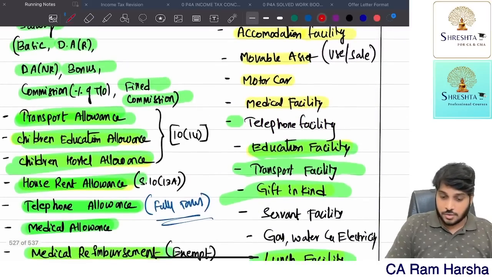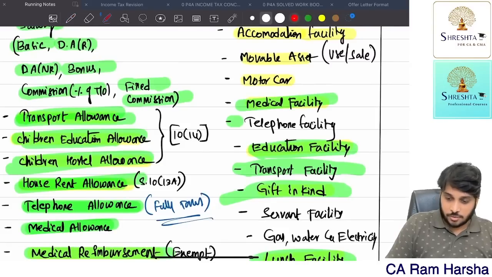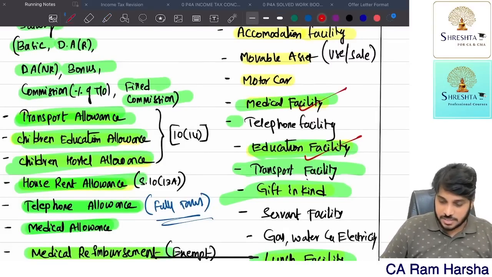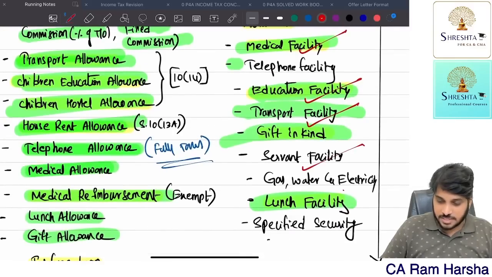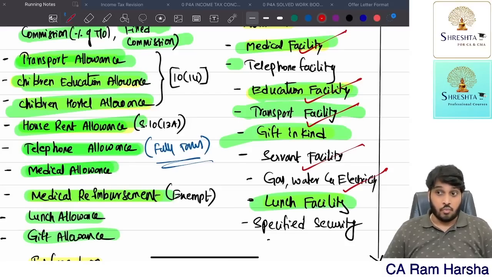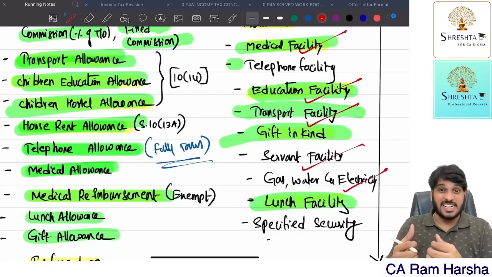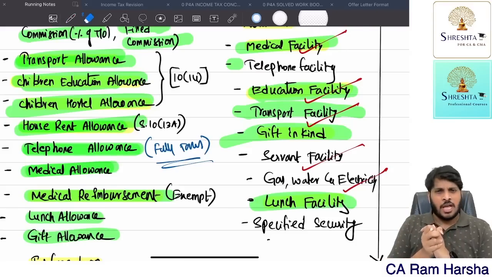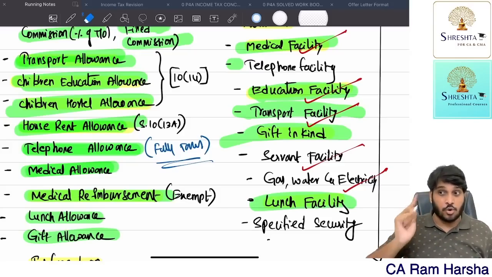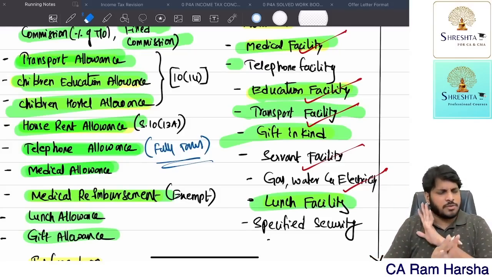Yeah. So medical facility we have covered already. Now, education facility, transport facility, servant facility, gas, water, electricity facility. These facilities are taxable only if a specified employee gets them. If a normal employee is also getting these facilities, they are fully exempt for him, not taxable. So these facilities are taxable only for specified employees. For a normal employee, we won't tax it.